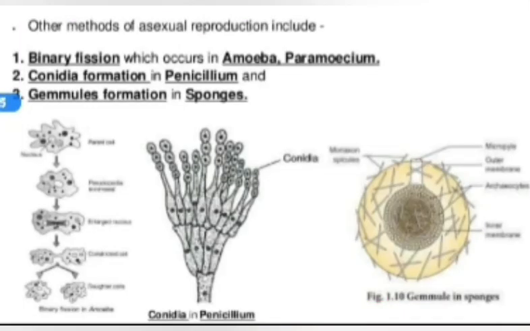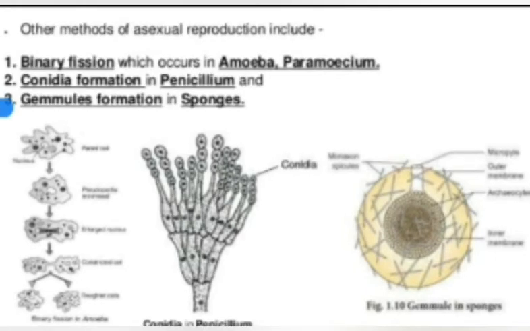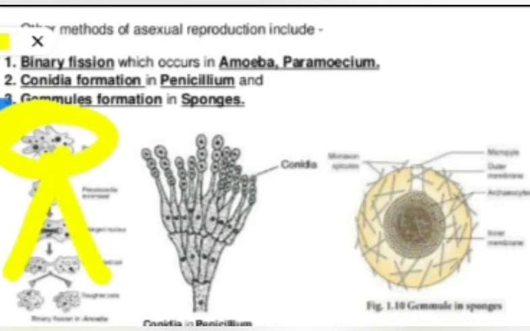The next types of asexual reproduction are binary fission, conidia formation, and gemmules formation. The first point is binary fission. Look how binary fission takes place. One mother cell is there. First of all, that mother cell matures and divides into two daughter cells. Here one cellular body is divided into two cells, and that's why it is known as binary fission. Bi means two. It generally occurs in paramecium, amoeba, or protozoans.